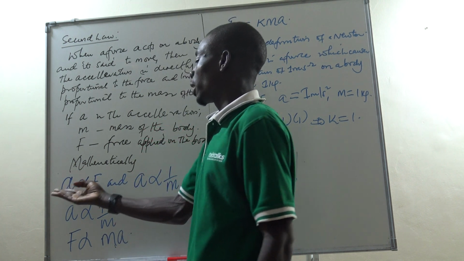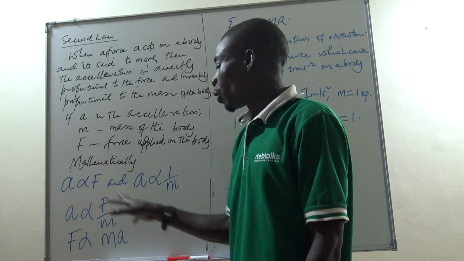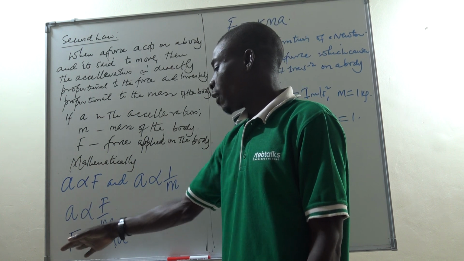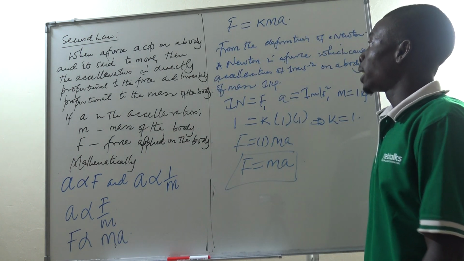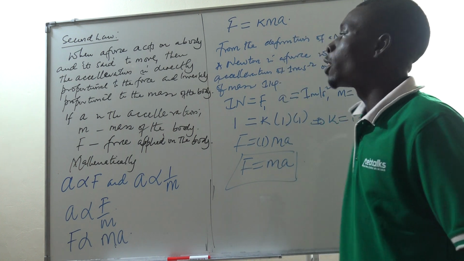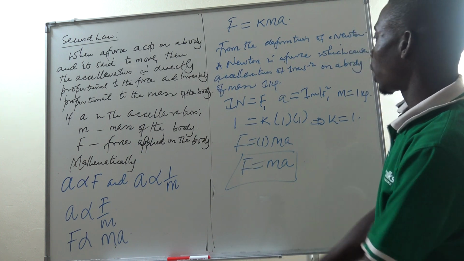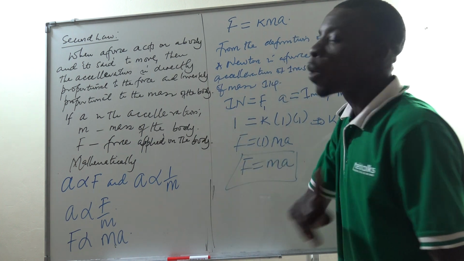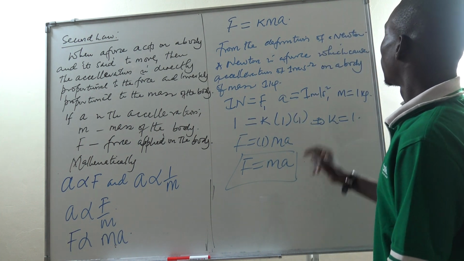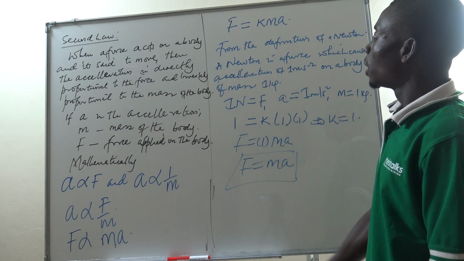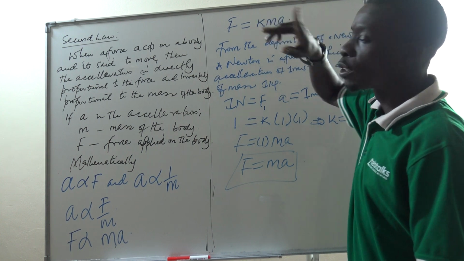So we started from acceleration being directly proportional to F and inversely proportional to mass, and I combined the two equations. I cross multiplied and F became directly proportional to MA. I introduced the constant of proportionality. And from our definition of a Newton, the force which causes an acceleration of 1 meter per second squared on a body of 1 kilogram, if F is 1, M is 1, A is 1, that means K is also 1.